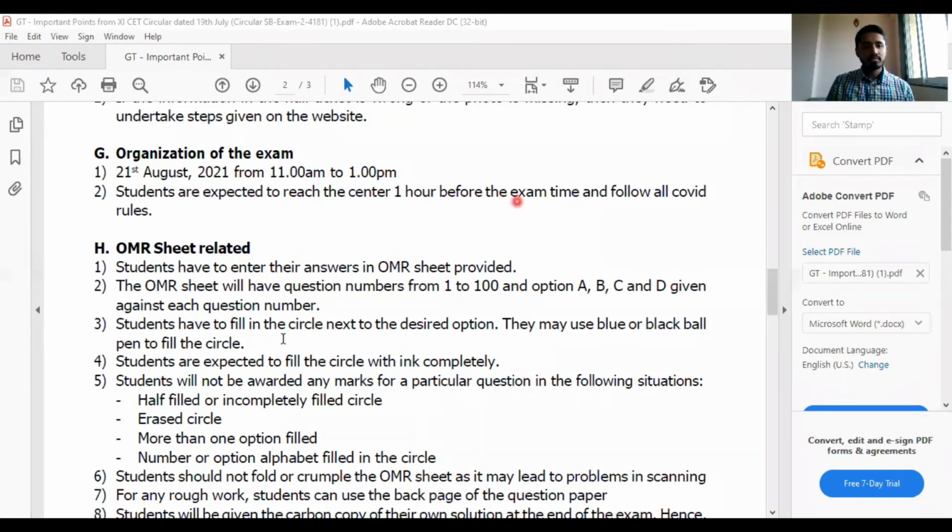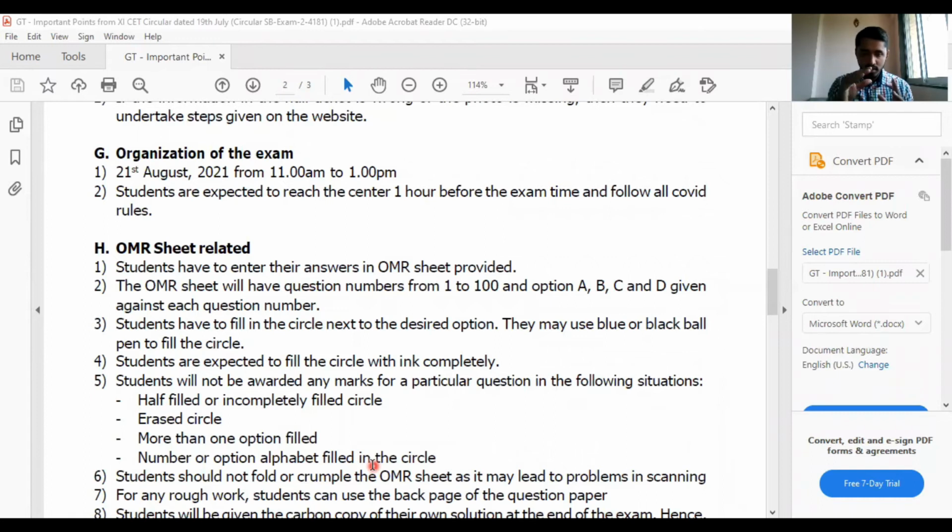So the next part: students will not be awarded any marks for any of the following reasons. As I just said, a half filled or incompletely filled circle, an erased circle, or more than one option filled. Now, you guys might color a circle and then say, oh my God, this is not the answer. You'll try to take some ink-erasing eraser, or you'll try to put some white ink. All that nonsense will not work. Please just be careful that you are filling the correct one.